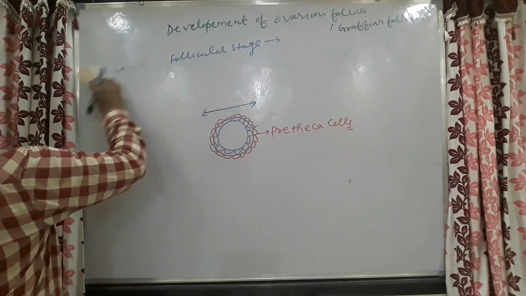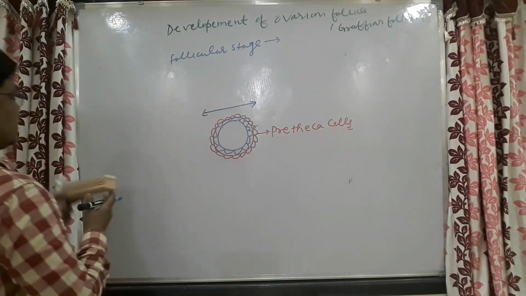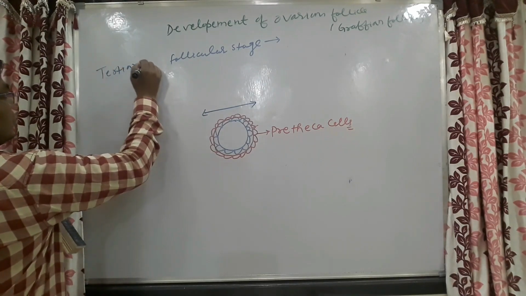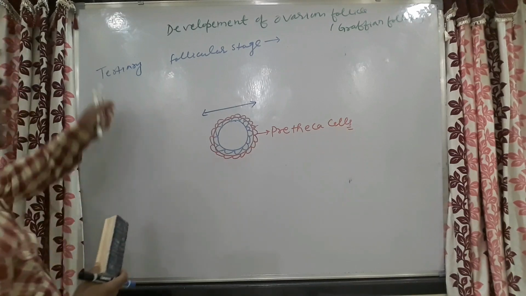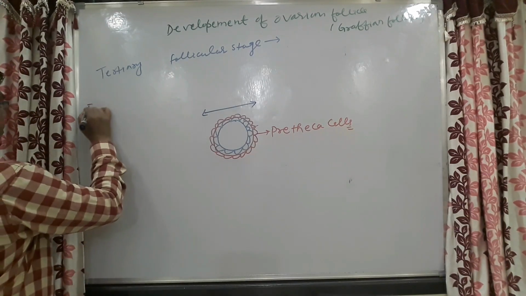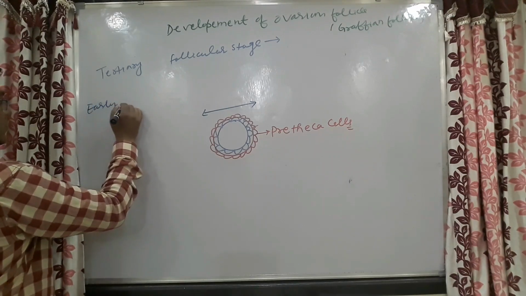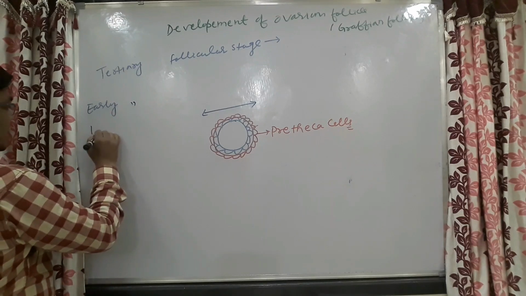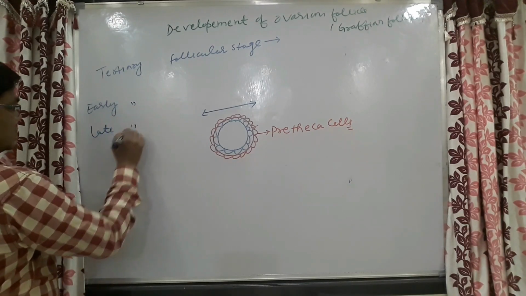Now come to the tertiary follicular stage. This tertiary follicular stage is divided further into early tertiary follicular stage and late tertiary follicular stage.